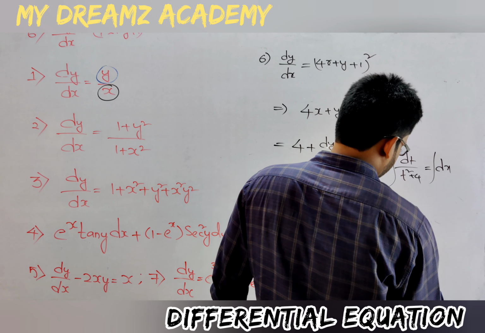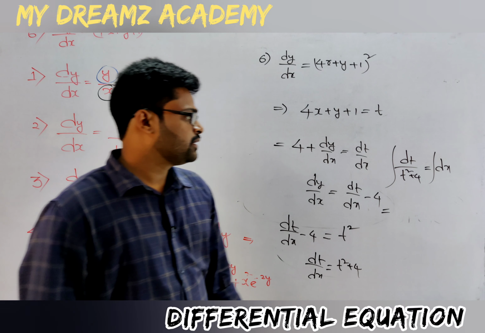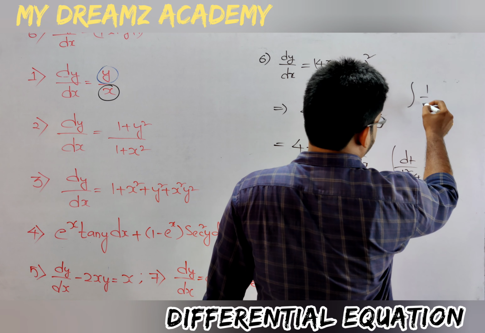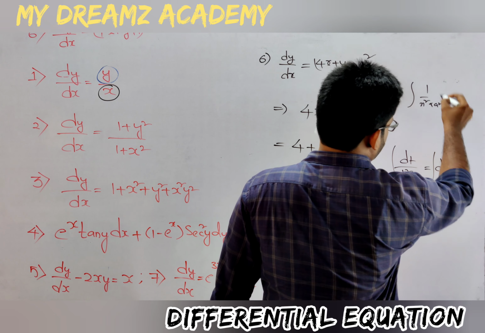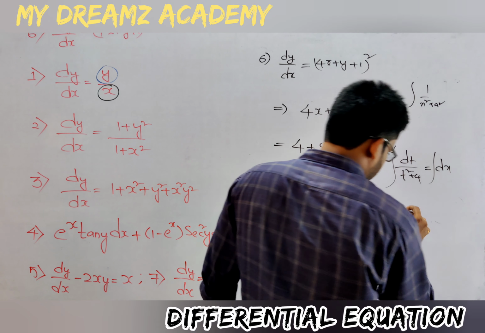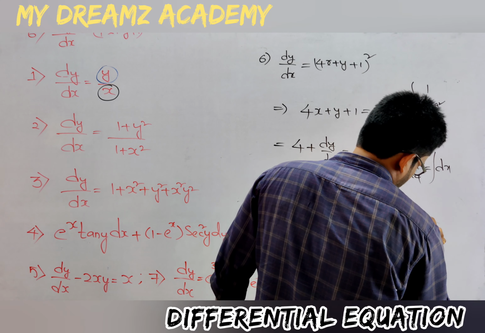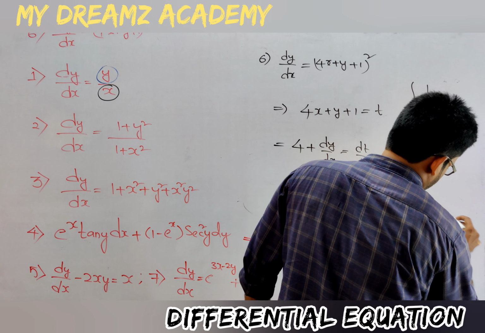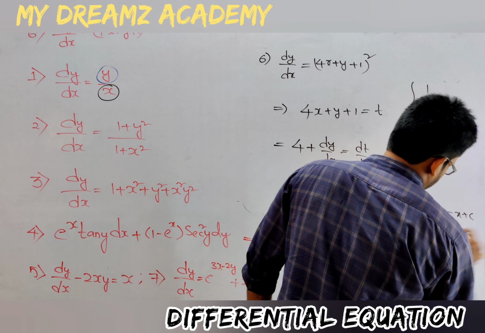Integrate on both sides. Integration of 1 by (x square plus a square) will give 1 by a tan inverse of x by a, so 1 by 2 tan inverse of t by 2 is equal to x plus c.